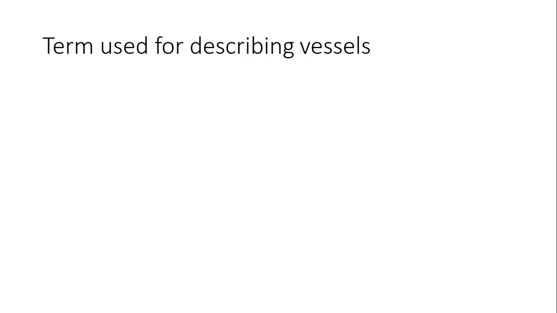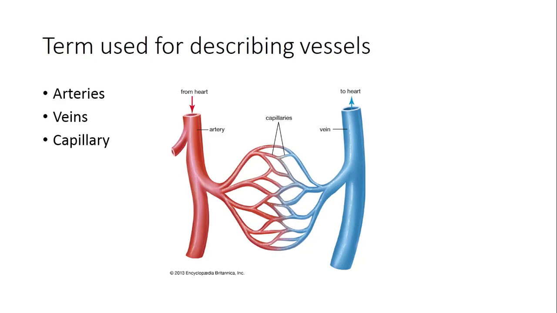Now the terms used for describing vessels. So there are three types of vessels: arteries, veins and capillaries. Mainly arteries contain oxygenated blood from the heart to the organs, and veins contain deoxygenated blood from organs to the heart. So the red color in this photograph is artery and blue color is vein, and the network of vessels connecting this artery and vein is capillary.